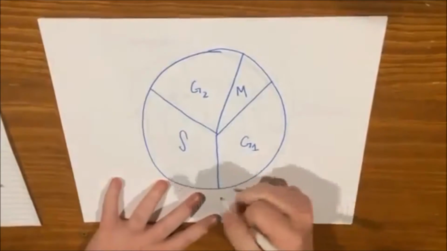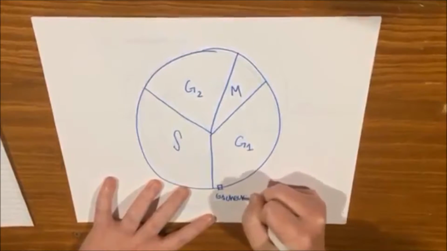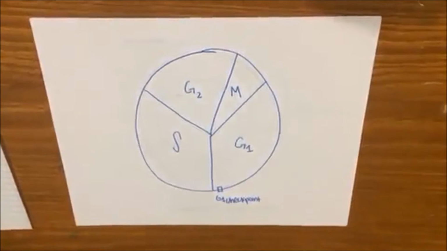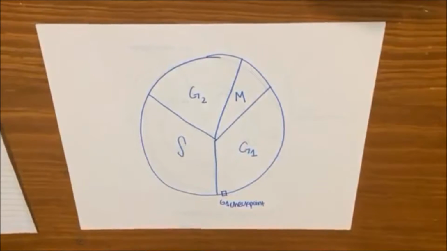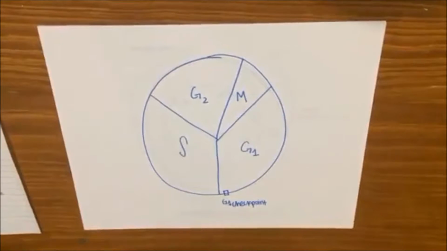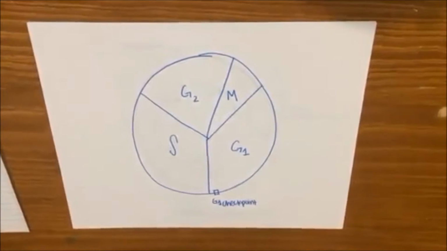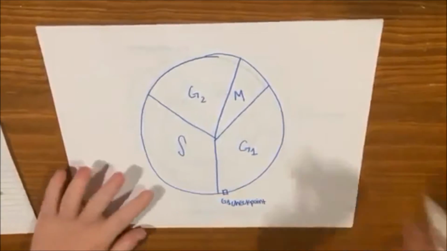The G1 checkpoint is the main decision point for a cell. Once the cell passes this checkpoint, it is committed to division. The cell checks to be sure that conditions are right for division. If a cell does not get the go-ahead at G1, it may leave the cell cycle and enter a resting period called G0 phase.